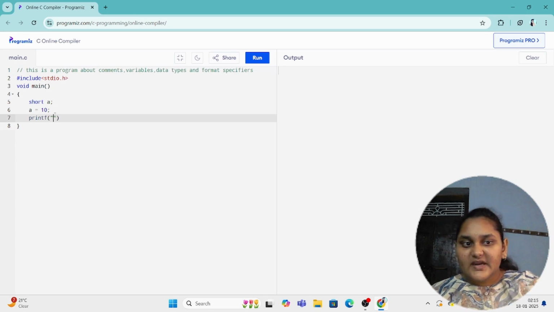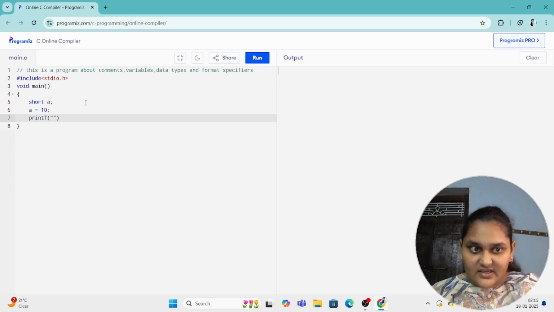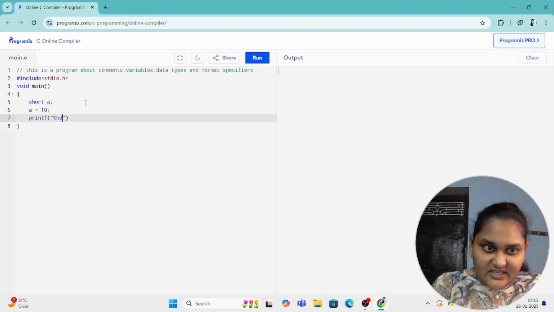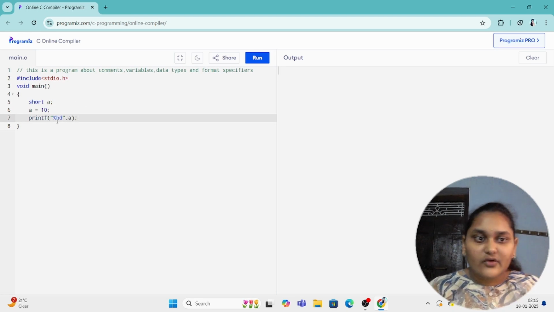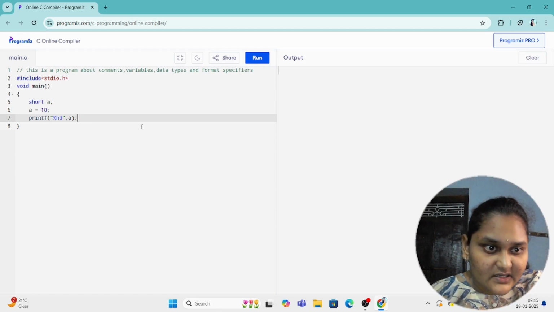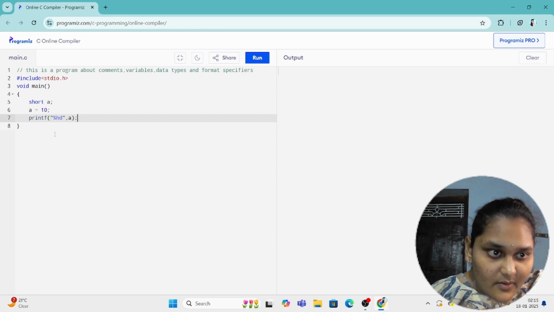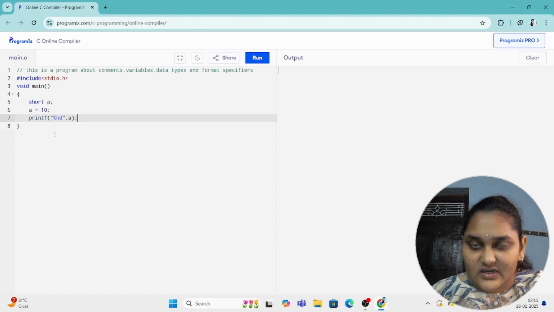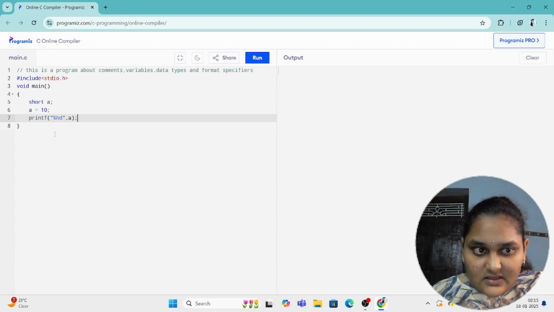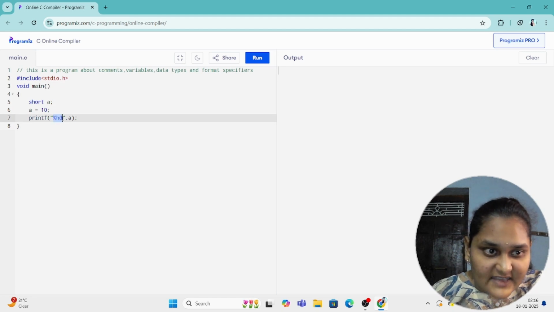To print a short value, the format specifier is %hd, comma, a, the variable name. This is how we print the value of a onto the output screen. As I said in our previous video, whatever is in the double quotes of the printf function will be printed. But here a format specifier is there.